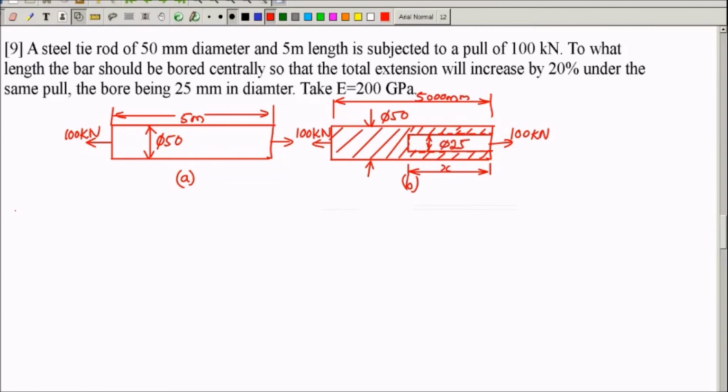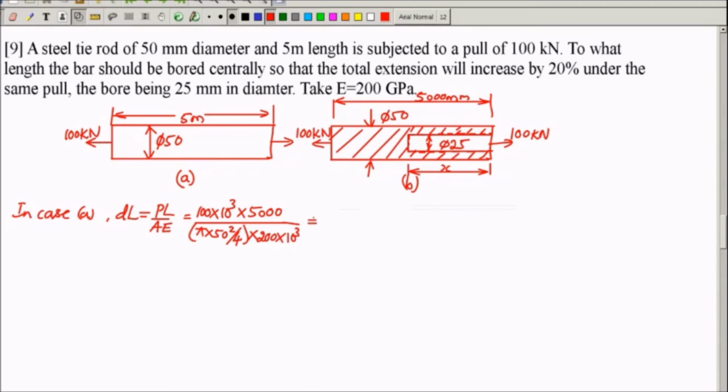Let us find out the deformation in case A. Deformation is PL by AE, which is 100 into 10 power 3 times L, which is 5000 mm, divided by area, pi into 50 square by 4, into Young's modulus, 200 gigapascal, which is 200 into 10 power 3 Newton per mm square.